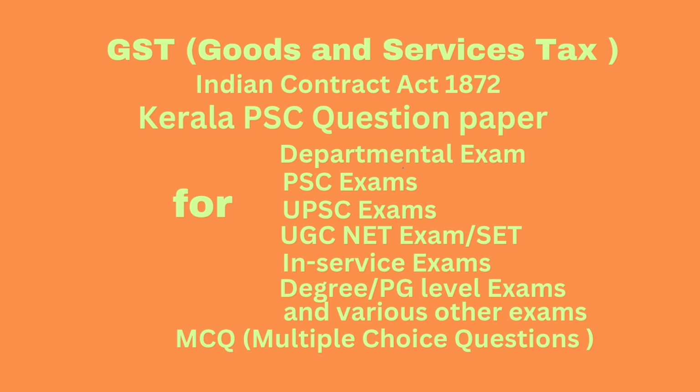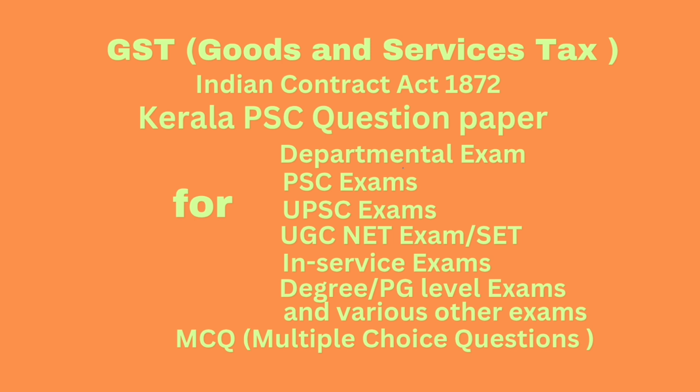Question number 48. Supplier of OIDAR services is required to file return monthly. Answer, within 20 days after the end of such month. Question number 49. If a registered taxable person fails to furnish a return under section 39, 44 or 45, a notice shall be issued requiring him to furnish such return within 15 days, in answer form GSTR 3A.